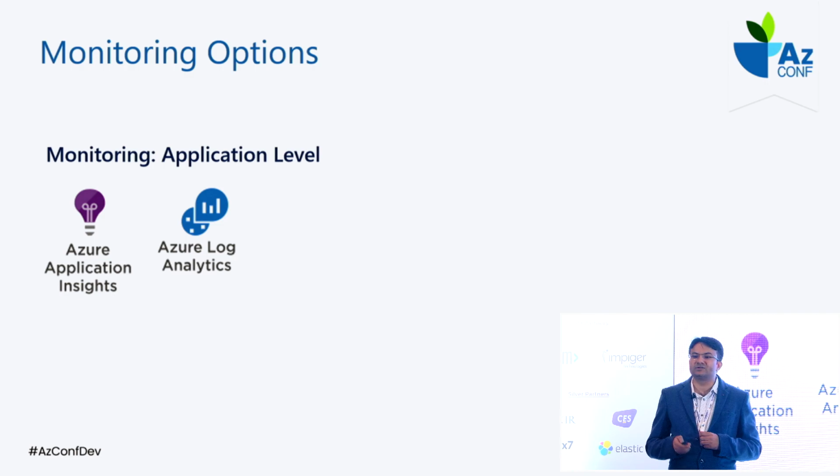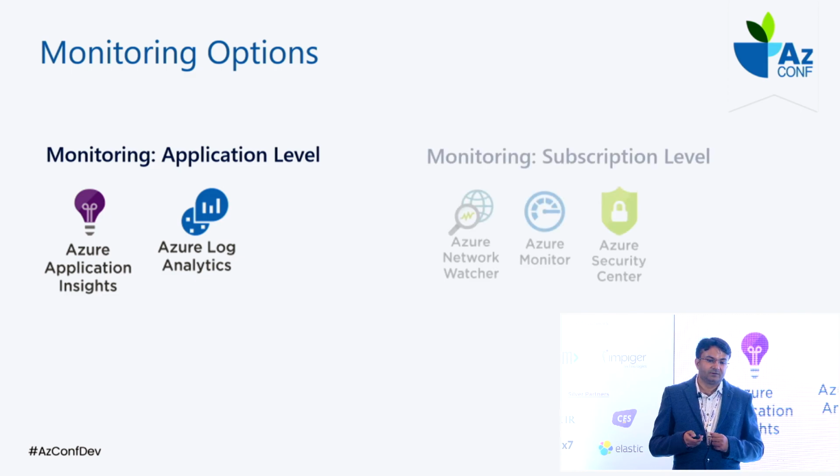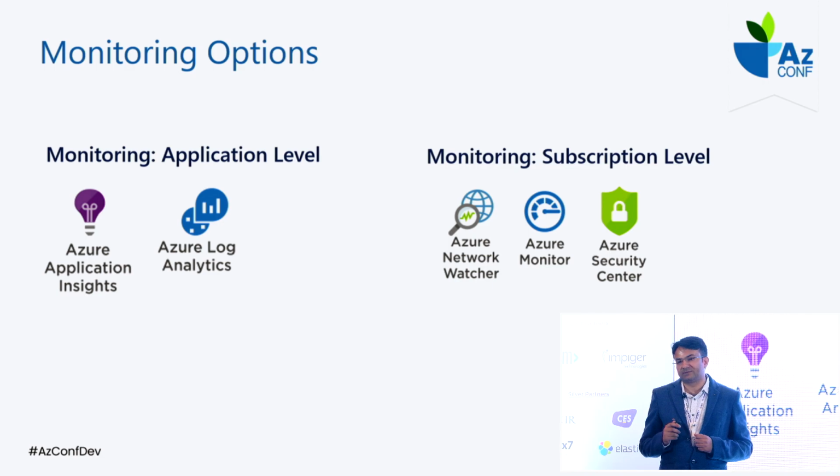These come in two sections. First, we have monitoring at the application level, for the application code that is running. I need to figure out which file is taking how much time, and how long a request takes to load into the browser and serve the content to the end user. That application-level monitoring we can do using Azure Application Insights and Azure Log Analytics. These are the two services you can use for monitoring your application code and behavior.